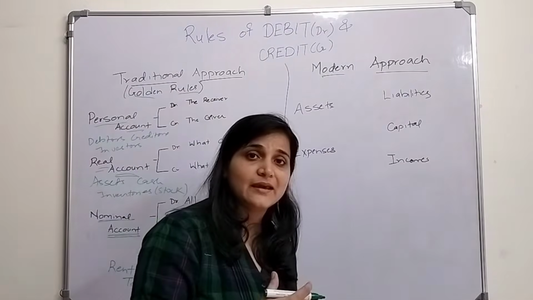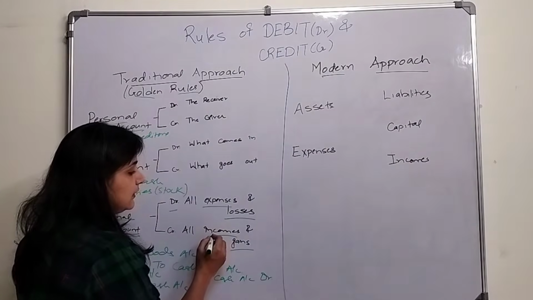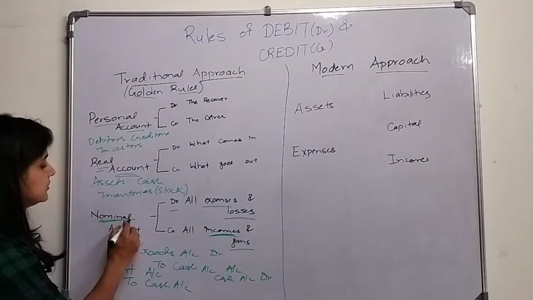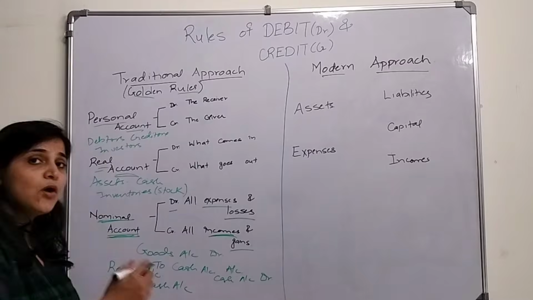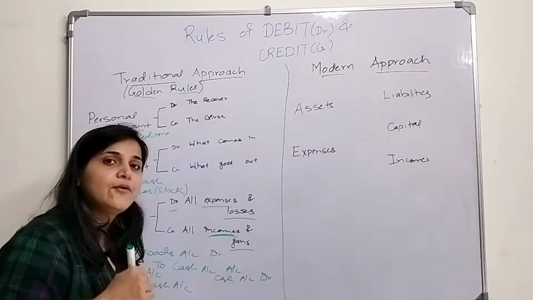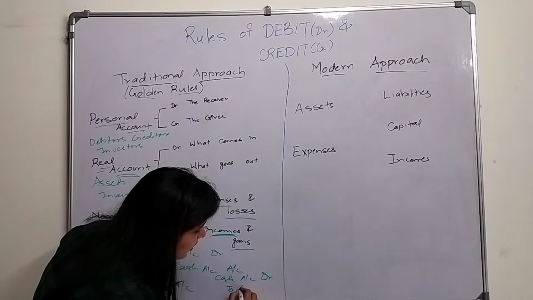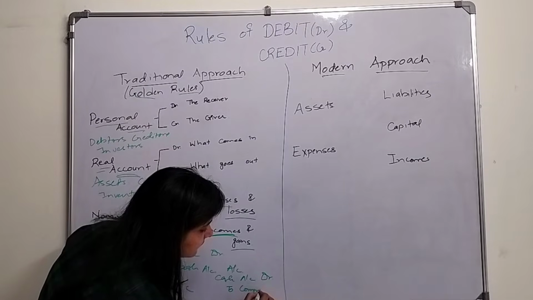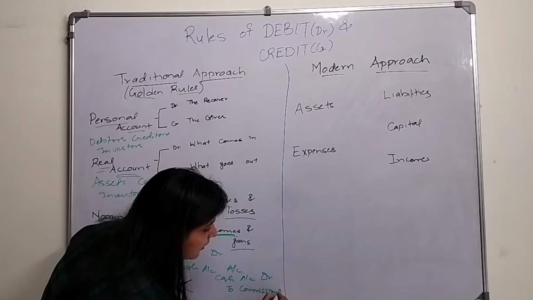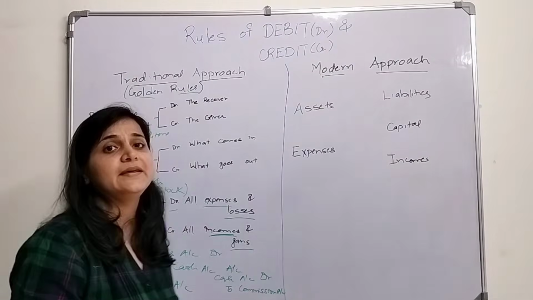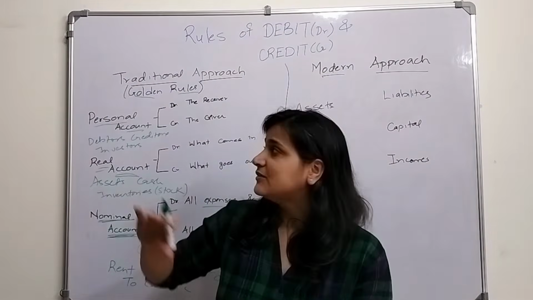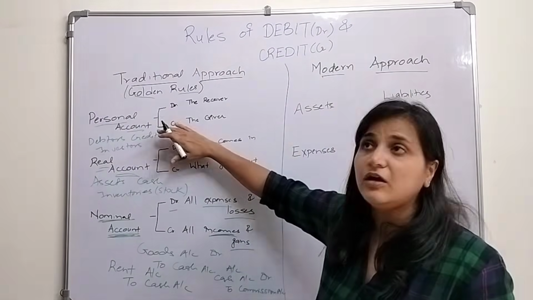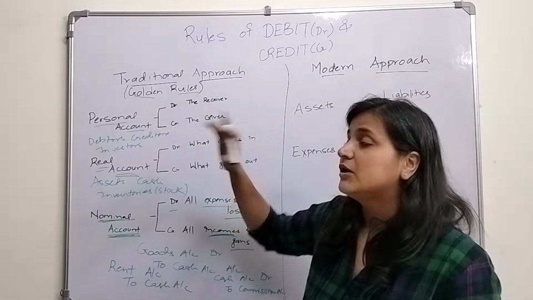It is my income. Okay, so income belongs to which account? Nominal account. Okay, what will I do? I will credit the commission account. This account will be credited. Okay, so these are the rules of the traditional approach.